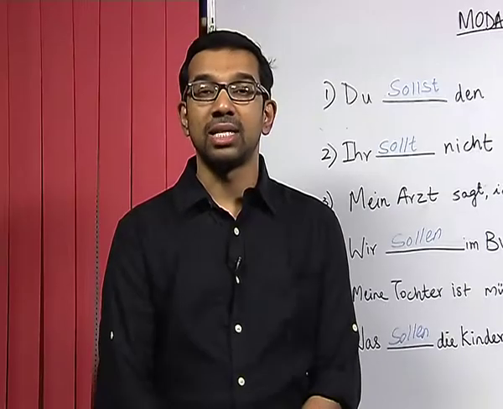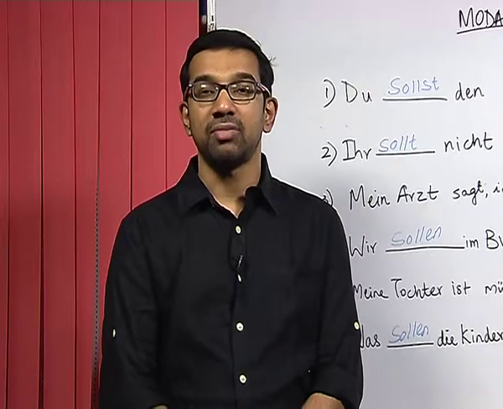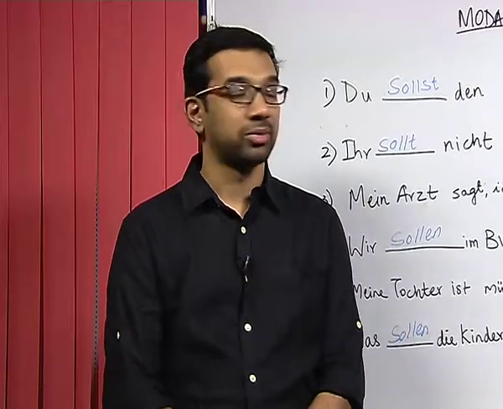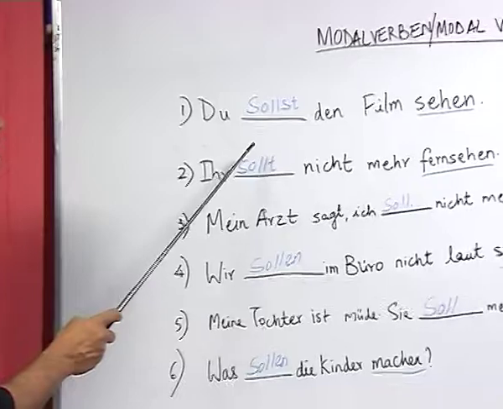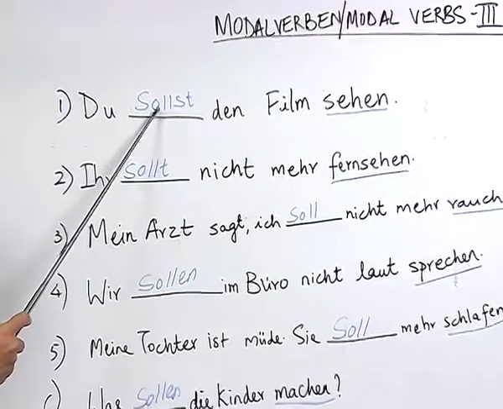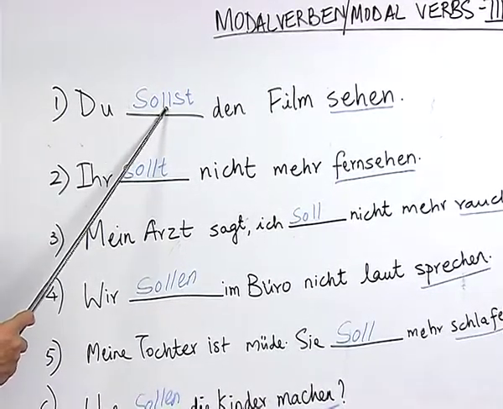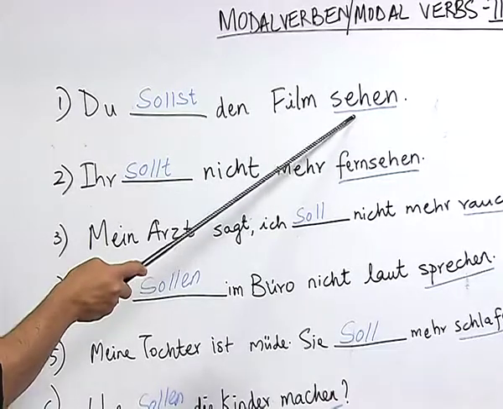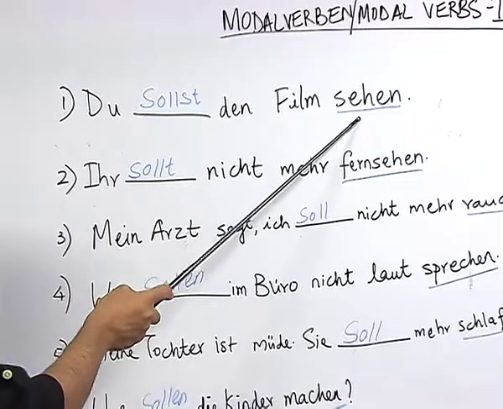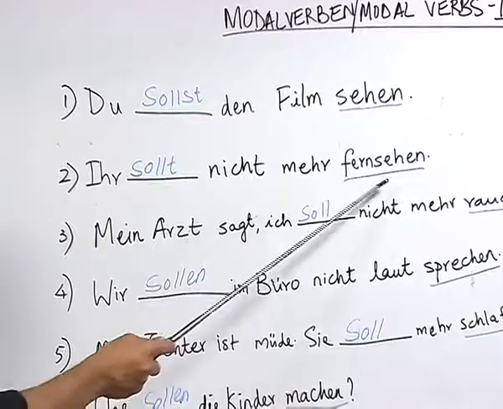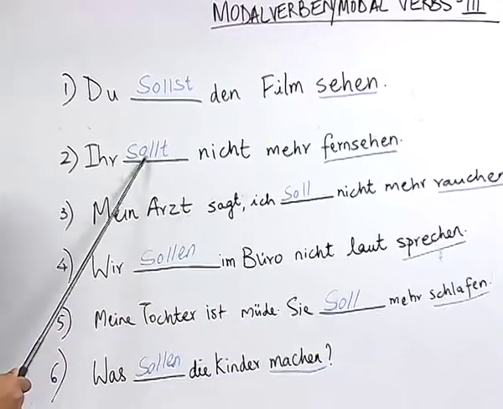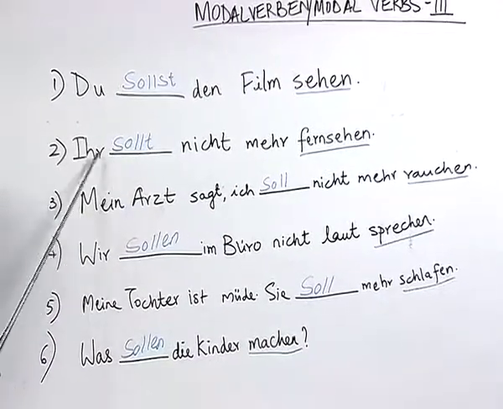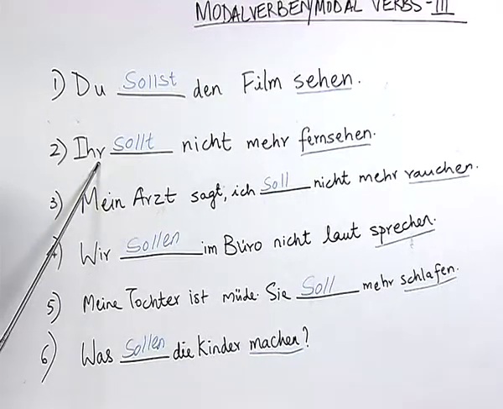Now, let us look at the answers given by the student and see if the answers are right or wrong. Here, the student wrote, as you can see, the correct conjugation of the verb sollen as du sollst and also marked the infinitive verb at the end. Ihr sollt nicht mehr Fernsehen. This sentence is correct.